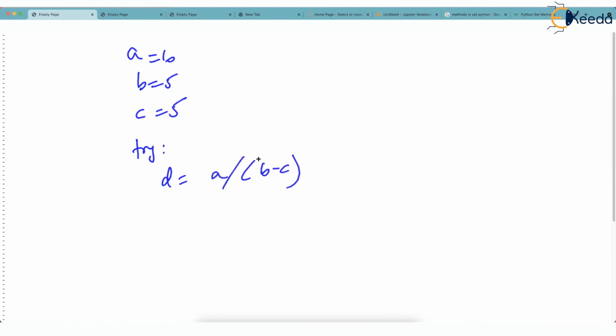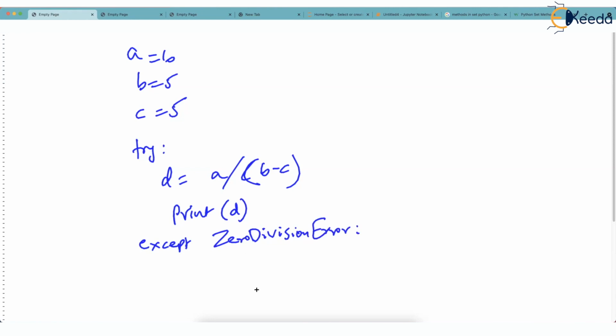Some sort of good gesture, many times students do. I'm having A as 10, B as 5, C as 5, and then I have written try. And then I have said D is equal to A upon B minus C. You know this is wrong. And then I am printing D. But then I am having an except block, except zero division error, colon.